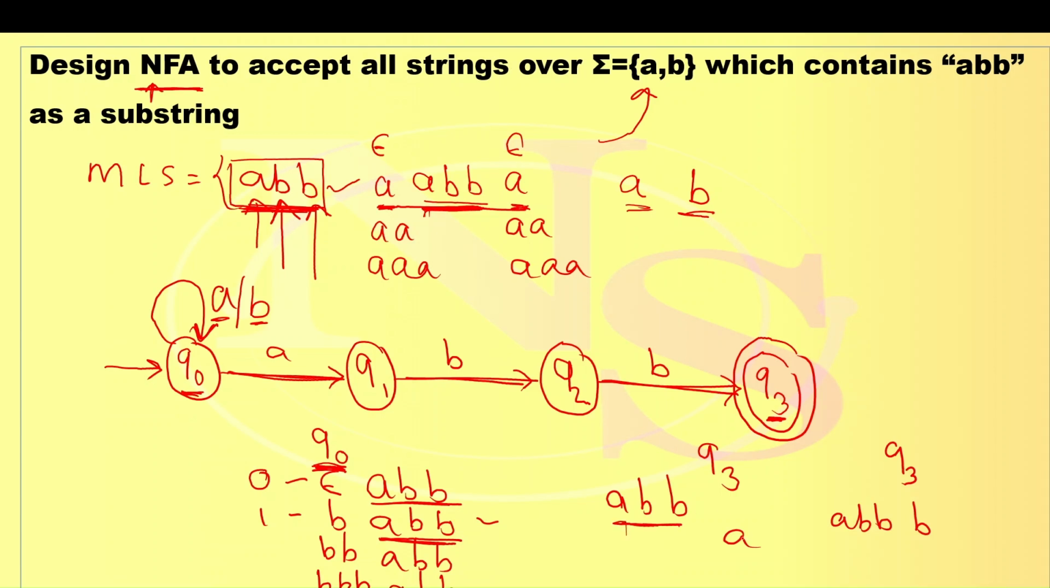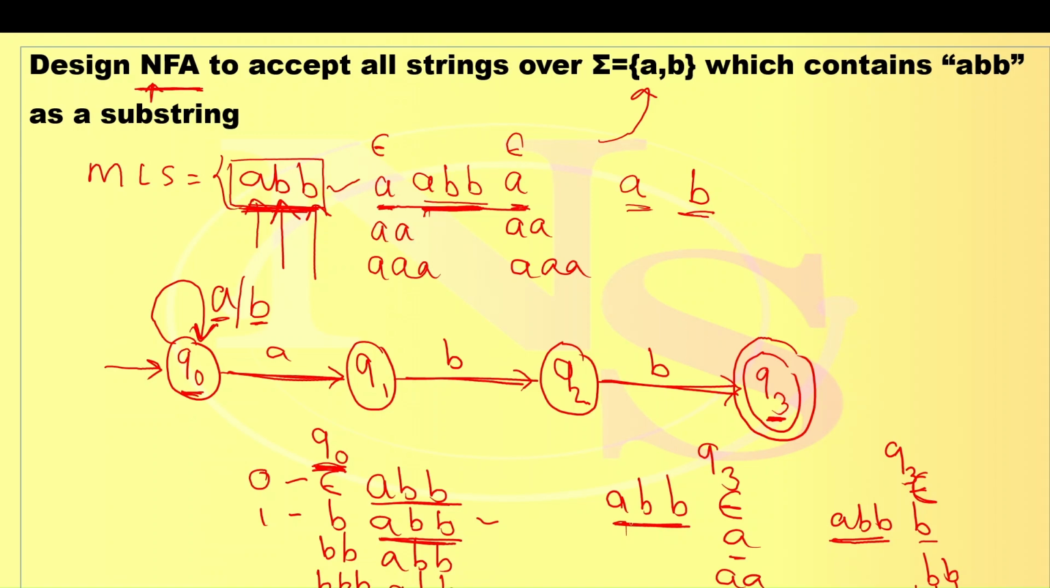Once I read the ABB, a single A is possible, double A is also possible. A single B is possible, double B is also possible, triple A is possible, triple B is possible. Or I can say once I read the ABB, no A's are possible, means what? Epsilon. No B's are possible, means what? Epsilon. Epsilon is an empty string. It contains neither A nor B.